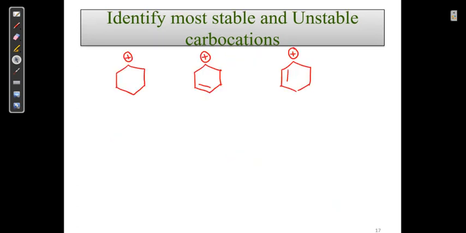Identify the most stable and unstable carbocation. Again we have to write: there is no aromaticity here. In case there is no resonance, then it is third rank. There is no resonance, so we cannot say that this can also be third. Yes, there is resonance, so I can say this is first rank, it is stabilized by the resonance.